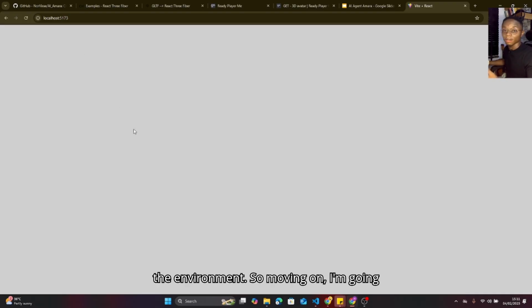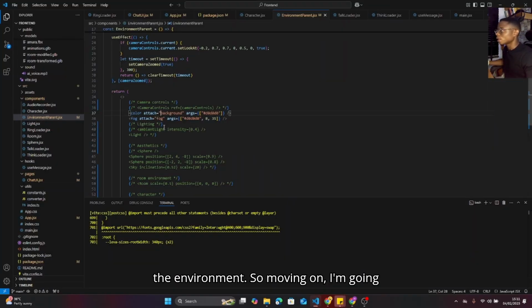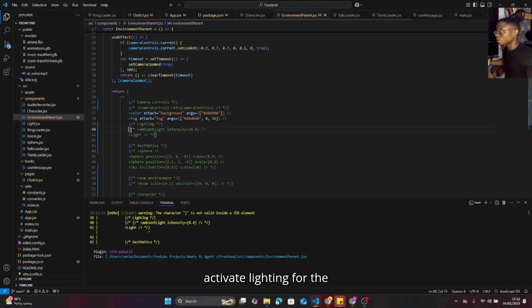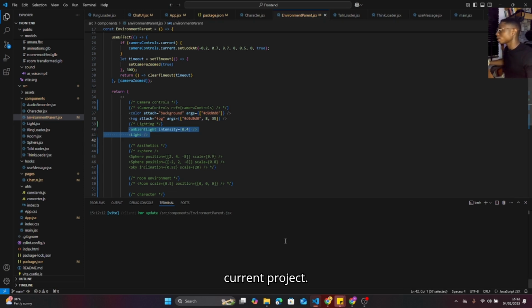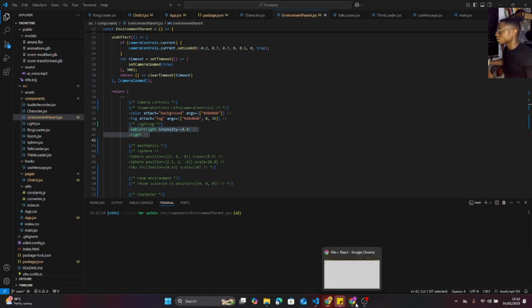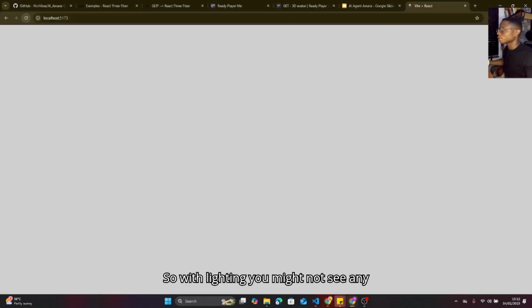So moving on, I'm going to start making some things active so you see how everything forms. The first thing to do is we need a sky, right? So we need lighting. You might not see the lighting right now, but we need lighting. So we activate lighting for the current project. With lighting, you might not see any effect right now.